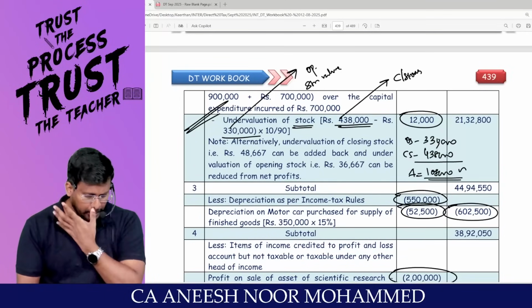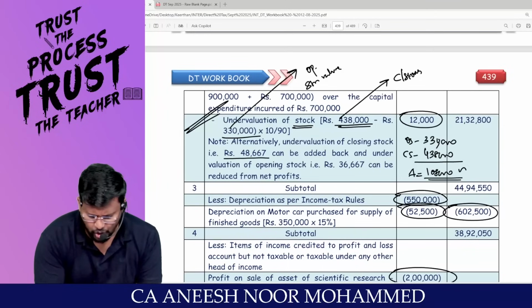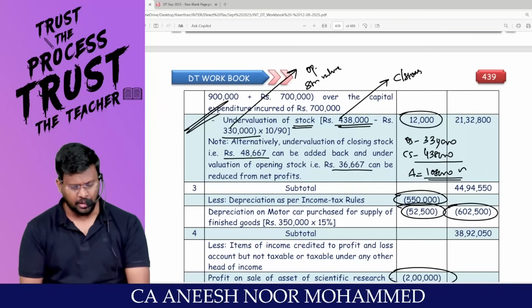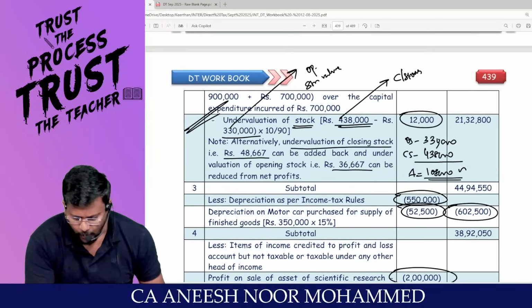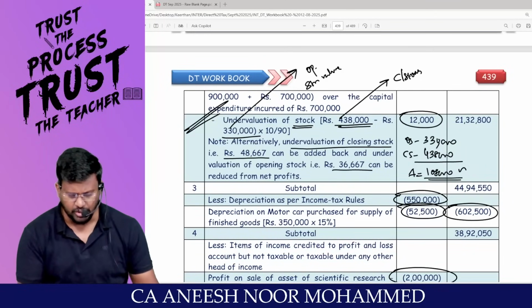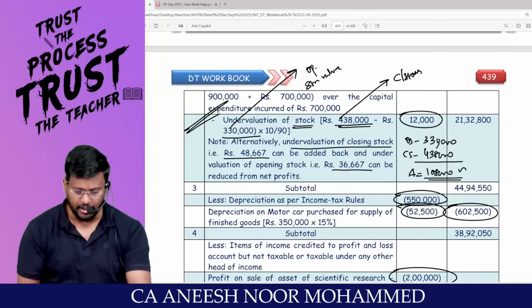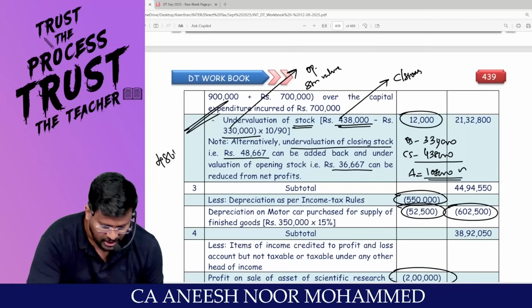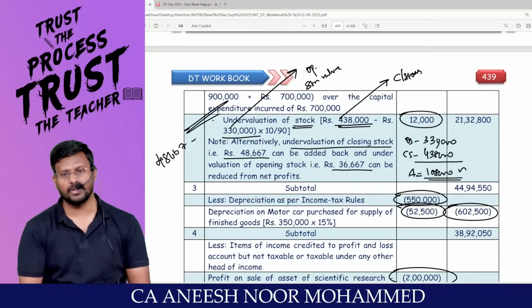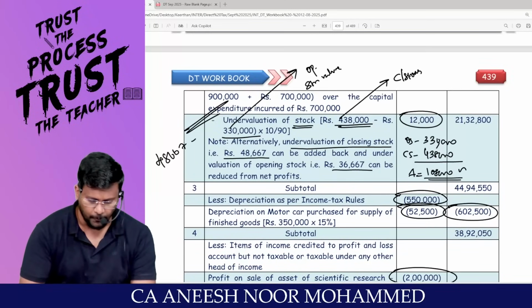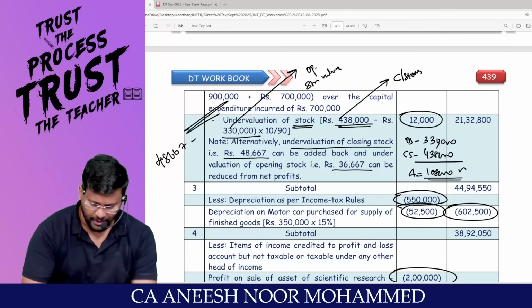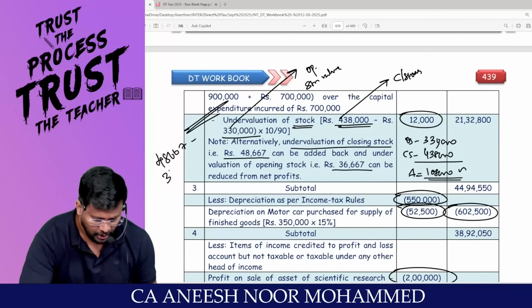Accepting? Sir, alternatively you can take opening stock separately and closing stock separately. For example, the closing stock value is 4,38,000 divided by 90 into 10. How much are you getting? 48,667. Are you all ready with me? The opening stock value is 3,30,000 divided by 90 into 10, which comes to 36,667.